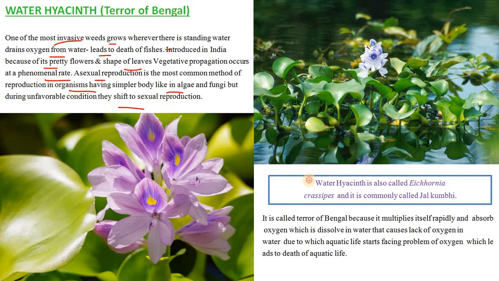The water hyacinth is also called Eichhornia crassipes, commonly known as Jhal Kumbhi. It is called the terror of Bengal because it multiplies rapidly and absorbs the oxygen dissolved in water, causing a lack of oxygen in the water, due to which aquatic life starts degrading and faces oxygen problems, which leads to their death.